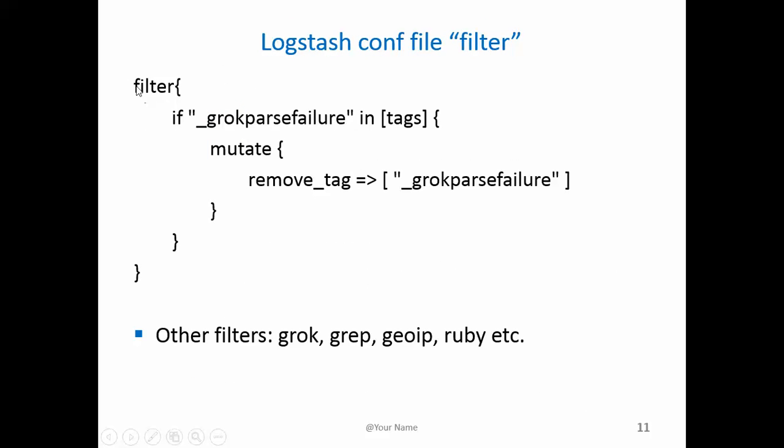The next section is the filter section. So there are several filter options available. You can use grok, grep, geoip, ruby, mutate, etc. And I'm using mutate in my code. So what this does is it just filters out any data that has bad format. So if the data format is bad, it could throw a grok parse failure exception. So I'm asking them to remove those tags from my data, so I'll get much cleaner data. So you can combine this with any of these filters that are available.